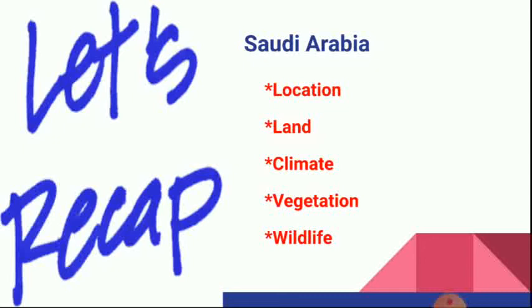Then we learnt about sand. Most of Saudi Arabia is a rocky plateau covered by a vast desert. About half of the country is a barren desert. There are mountains on the western side near the Red Sea. The interior part of the country is covered with sand. Rub al Khali in the south and An Nafud in the north are continuous bodies of sand.